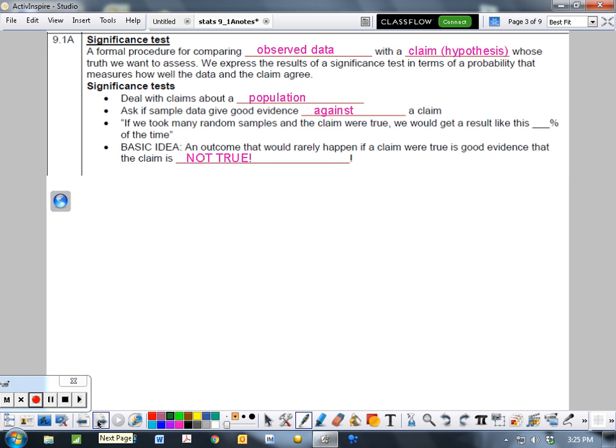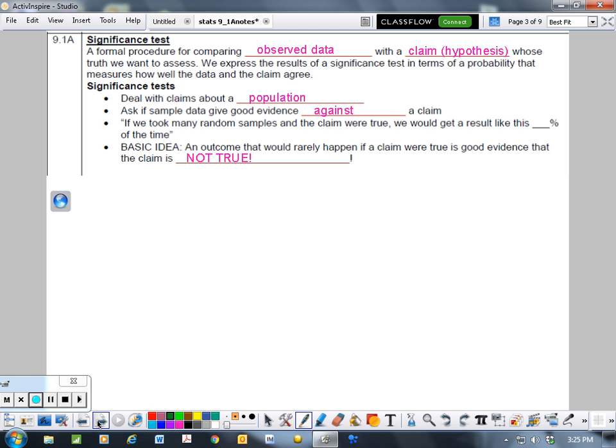So what we're going to do is a significance test. It's a formal procedure for comparing observed data, so our information from our sample, with a claim. So we're going to compare our sample information with a claim, and we're going to try and figure out what the truth is. We express the results of a significance test in terms of a probability that measures how well the data and the claim agree.